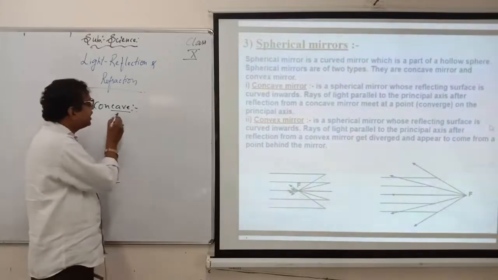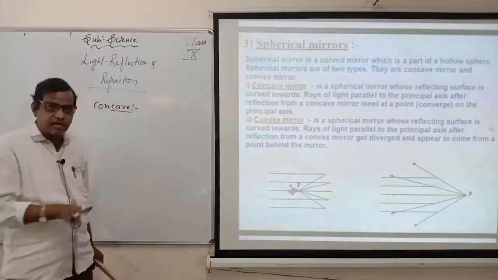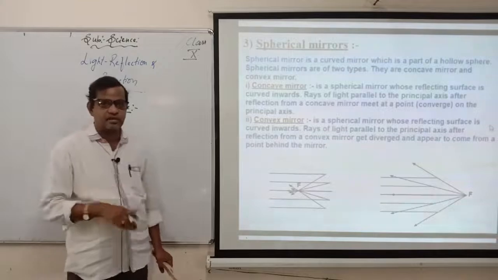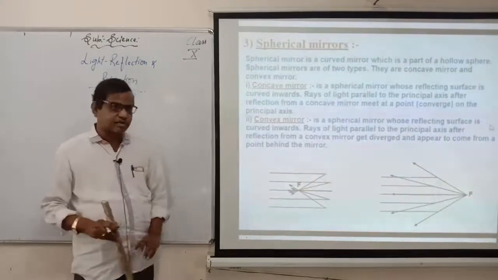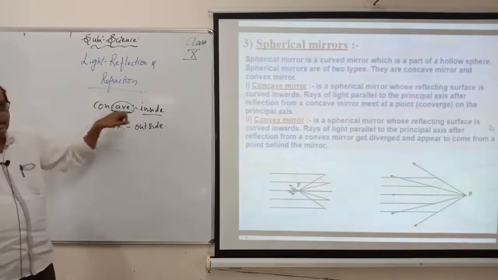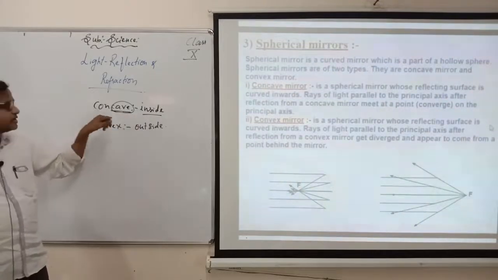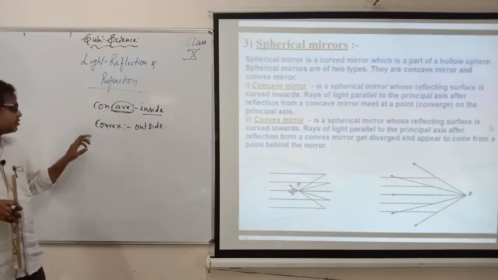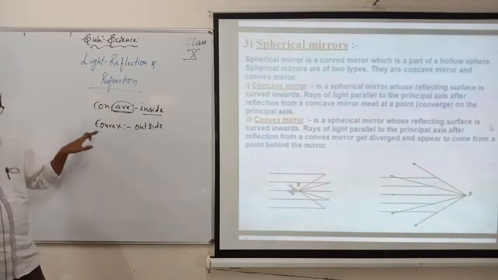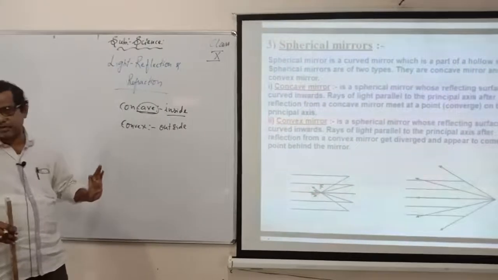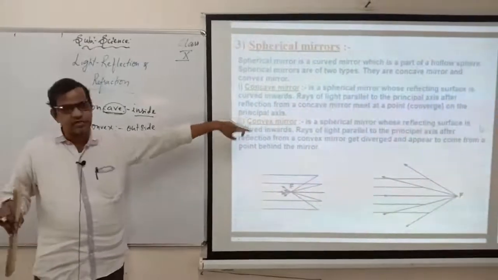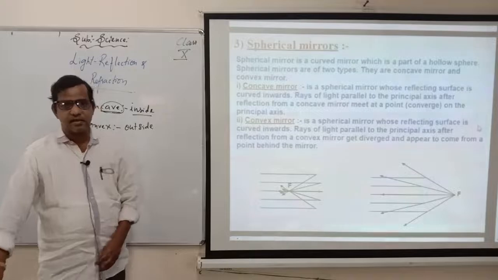So it will be inside. Then only we call it concave. Okay, convex means the outside of the spoon. If you take the spoon, it will be the outside of the spoon. So I told you always, concave means which will be inside. Cave means inside, it will be there. So we'll go inside, no? Then it is inside. So convex means if it is inside, the remaining is outside only. The remaining part on the outside is called the convex part. So one is concave, another one is convex. These are the two types of mirrors you have, concave mirror as well as convex mirror.